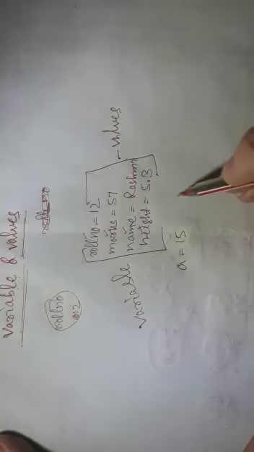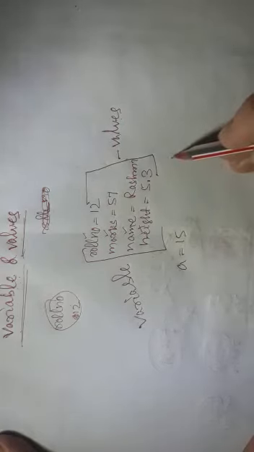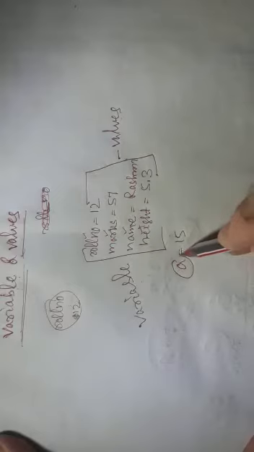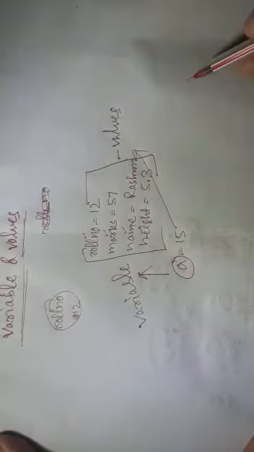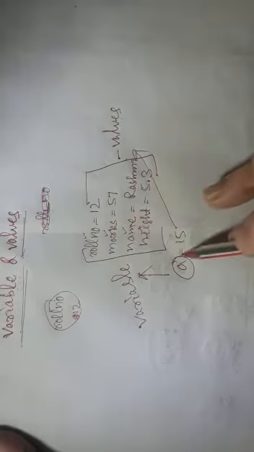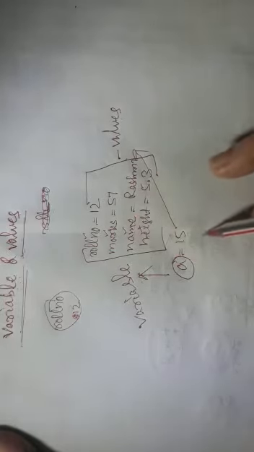We used to write this in math, right? a equal to 15, a equal to 26, x equal to 26. Like this we used to specify in math. So the left side is the variable and this is the value, students. Understood? What is variable, what is value? In an expression, in a statement, the variable always stays on the left side and the value stays on the right side.